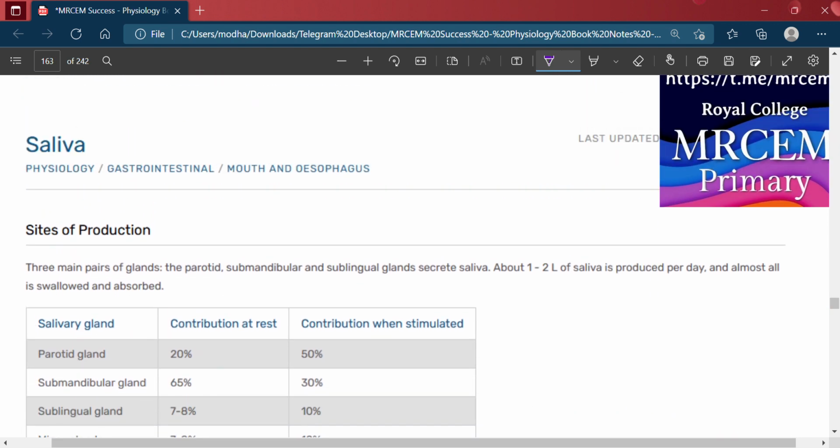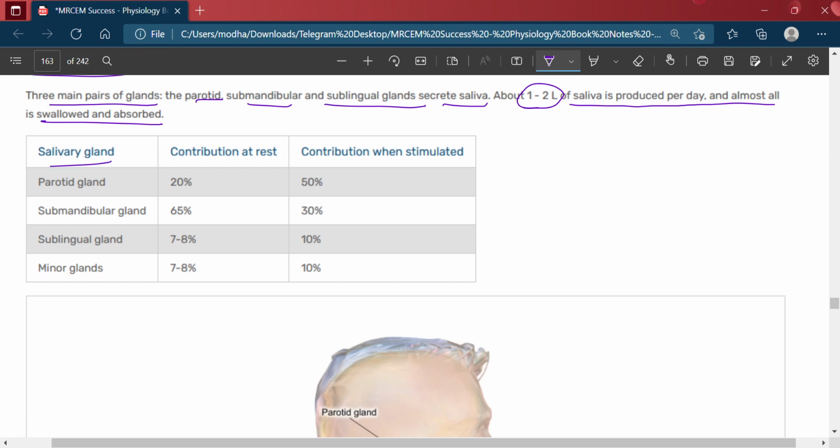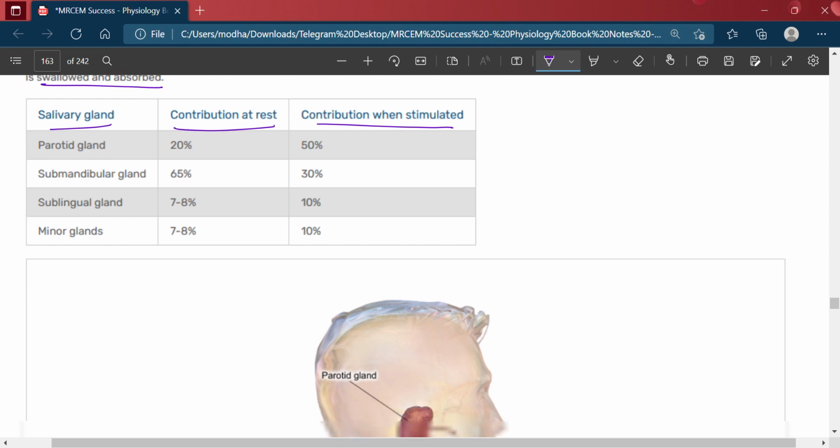Now saliva. Site of production: the three main pairs of glands, parotid, submandibular, and sublingual, secrete the saliva. About 1 to 2 liters of saliva is produced per day, and almost all of it is swallowed and absorbed. Salivary gland contribution at rest and the contribution when stimulated, as we have seen earlier.